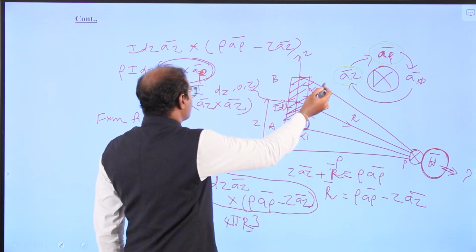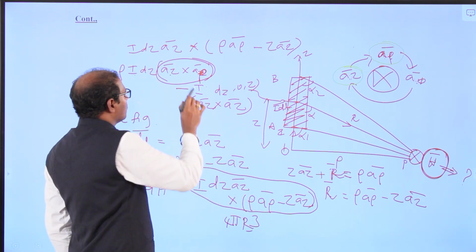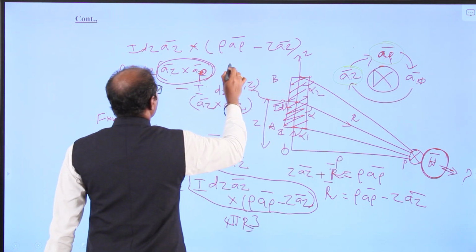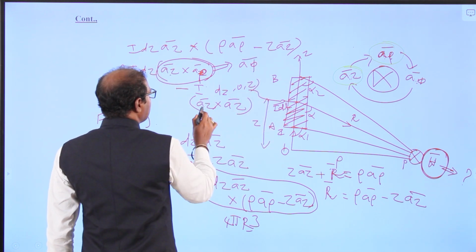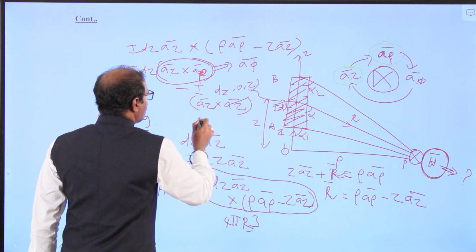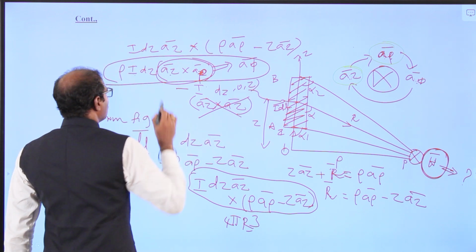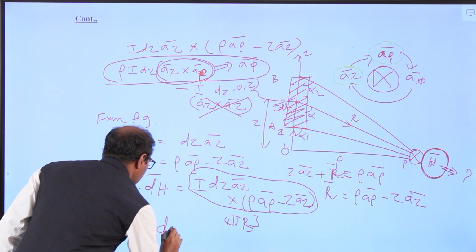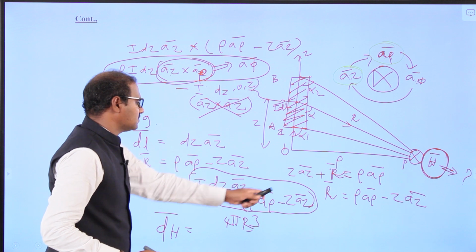With the help of this we apply here: rho I dz, a_z cross a_rho gives a_phi vector, and in the minus I dz z term, a_z cross a_z, the same vector, will be cancelled. So finally we get only these values, and you can substitute over here to get dH vector equal to I dz a_z cross (rho a_rho minus z a_z).